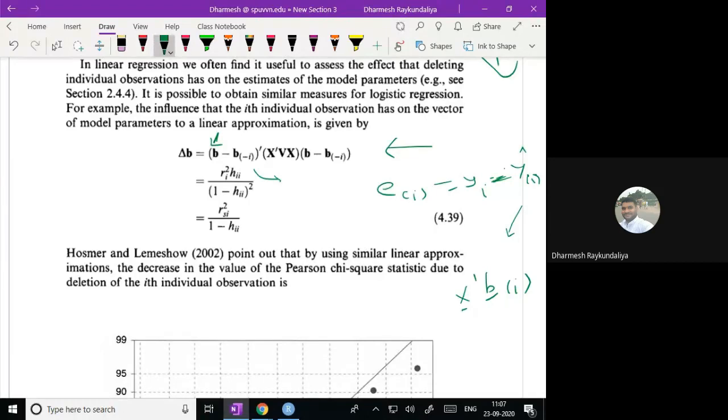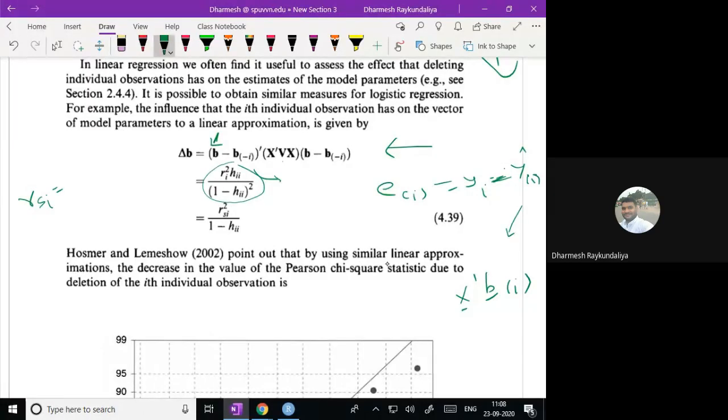The number of parameters remains the same whether you take n observations or n minus 1. So the number of elements in B and B minus i is the same. If you have considered P parameters, both contain P estimates. V is the variance covariance matrix when you apply the full model with all observations, and X is known to you. Using this, you get the formula of the difference in the beta, which is obtained as ri square hii upon 1 minus hii square. But we know what is rsi?